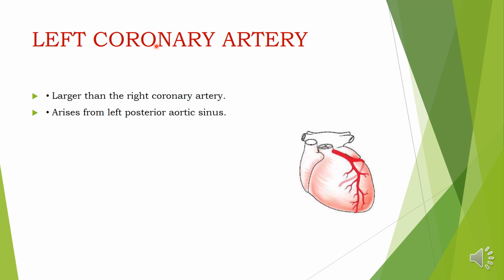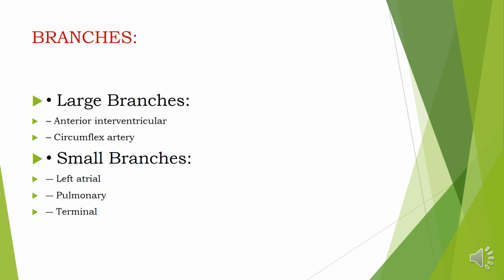Then the left coronary artery. It is larger than the right coronary artery. It arises from the left posterior aortic sinus. Its large branches are the anterior interventricular artery and the circumflex artery. Its small branches are the left atrial, pulmonary and terminal arteries. Large branches are two, anterior interventricular and circumflex artery, and small branches are left atrial, pulmonary and terminal arteries.